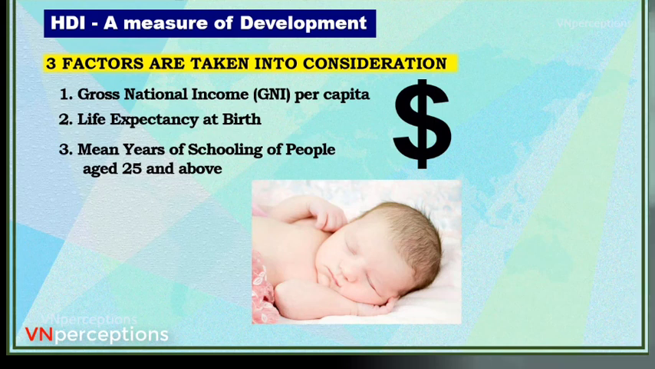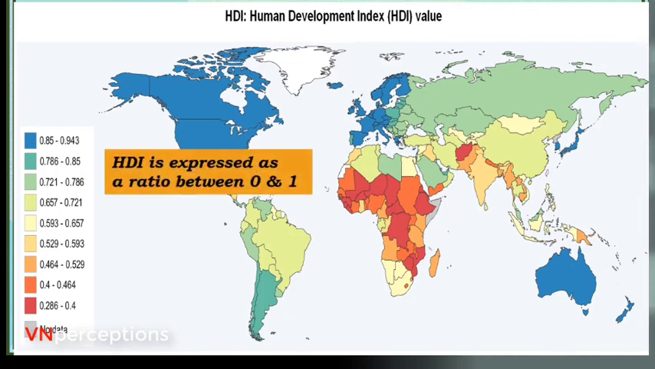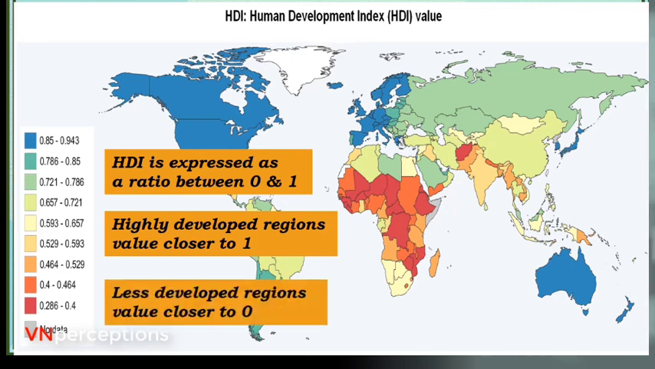So when we take these 3, first one tells about income, average income. Second one is the life expectancy. And third one is the average number of years he or she went to school. So based on that, we have a world map and the countries are divided. So HDI, how is it expressed? It is expressed in the ratio between 0 and 1. The countries that are closer to 1 are developed and the countries that are closer to 0 are less developed.